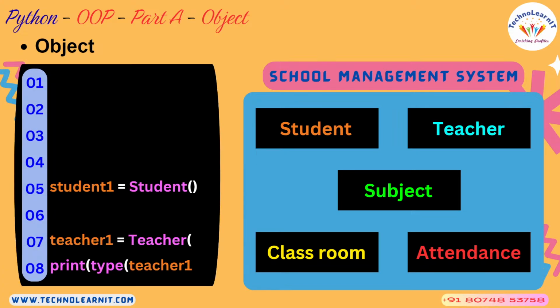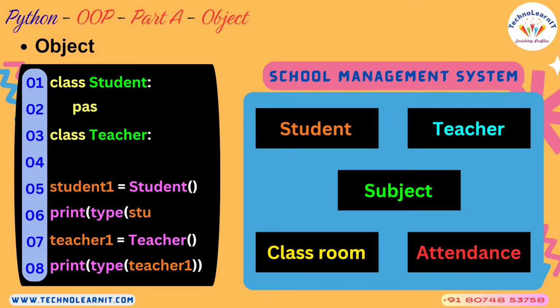All right. Now you remember we have written a class student, and we have also written a class teacher, and we just kept the body blank because we want to fill in that later, because at this point of time we don't know what to write inside the class. So we have just mentioned them as pass. We have used the keyword pass in both the bodies of these two classes.